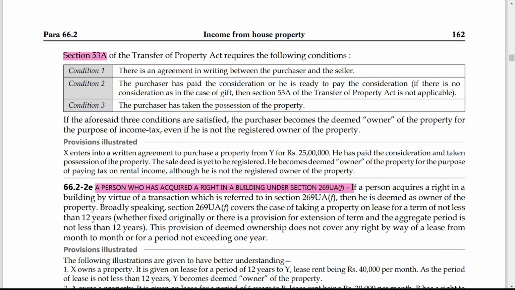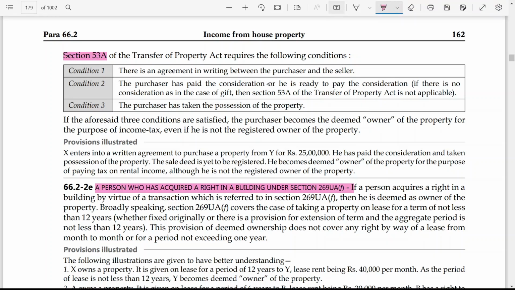First one, there is an agreement in writing between purchaser and seller. That means there should be a written agreement between purchaser and seller. The purchaser has paid the consideration or he is ready to pay the consideration. The purchaser has taken the possession of the property. If these all three conditions are satisfied, then 53A is applicable.